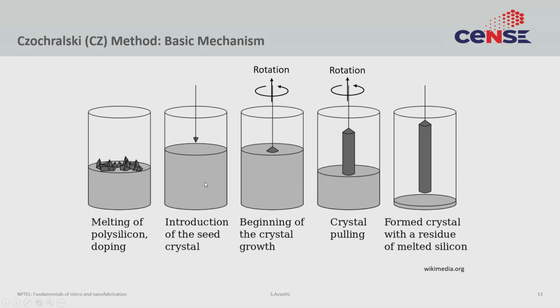Because you are dissolving it in a homogeneous solution, the doping that you would get in this melt would hopefully be uniform. Then you start with a seed. Now, this seed has a certain orientation. The orientation of the seed will ultimately decide the orientation of the wafer that you will get. So, a 111 oriented wafer would require a suitable seed.